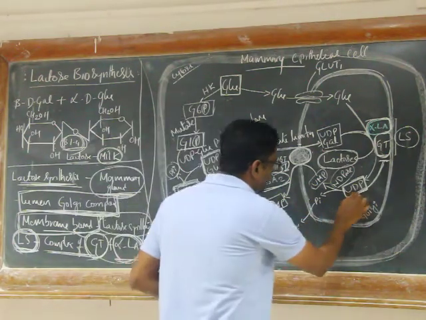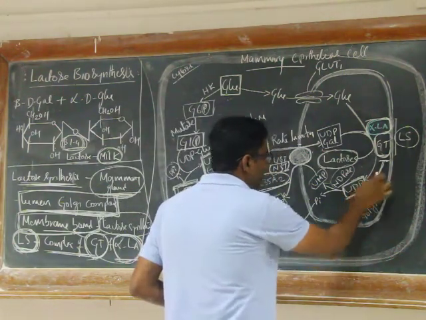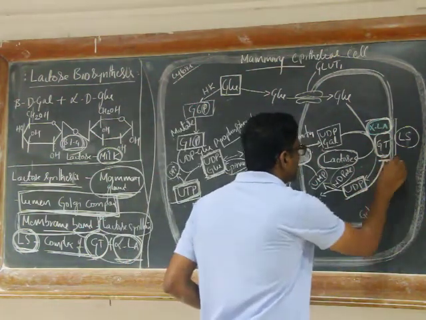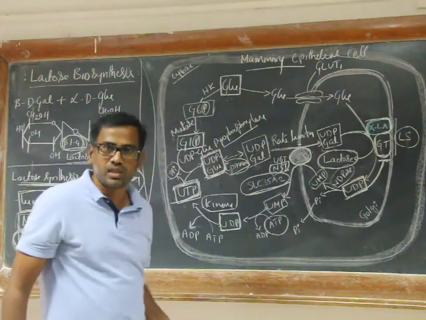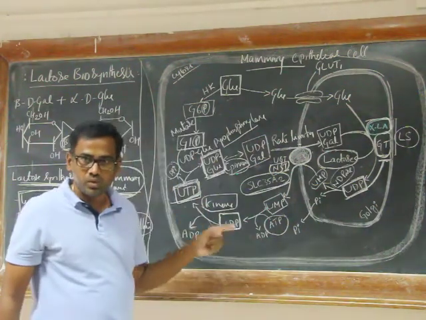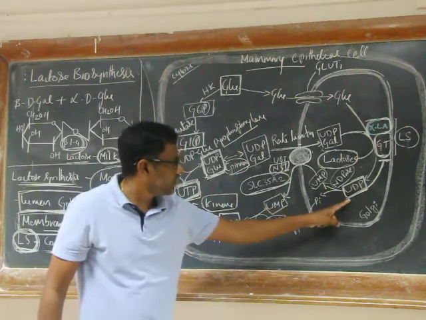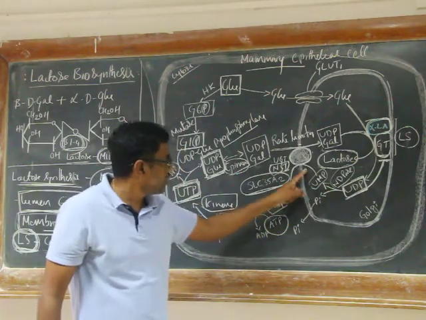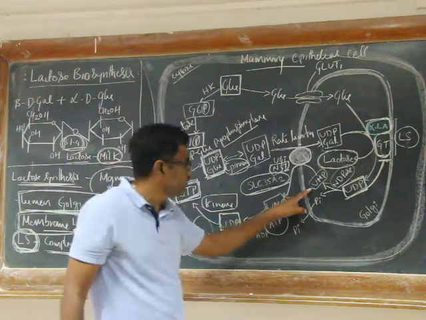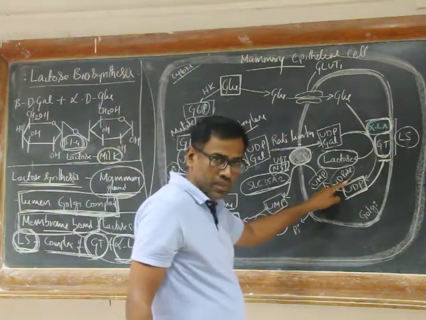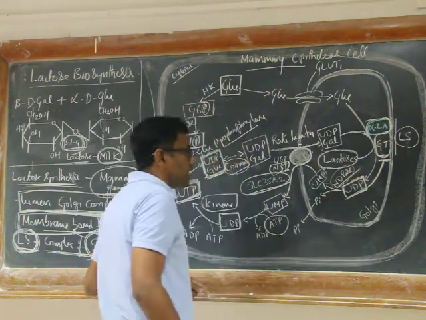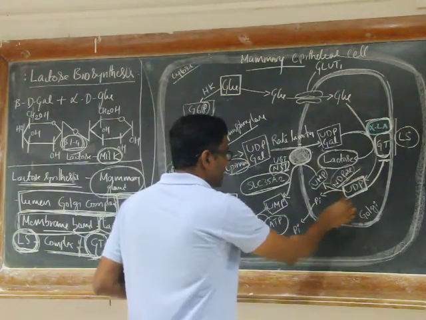This UDP, if it is accumulated in the Golgi lumen, is inhibitory to lactose synthase. So it has to go out of the lumen. But UDP, as it is, doesn't have any transporter. So it is converted to UMP by the action of nucleotide diphosphatase, that is NDPase.